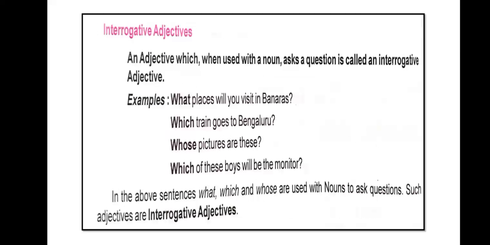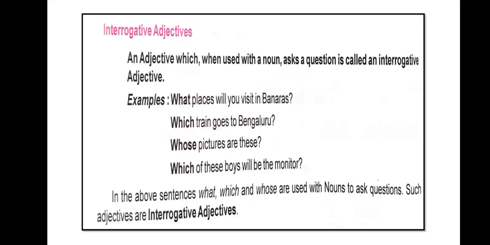Interrogative adjectives. As you know, with interrogative we are asking questions. An adjective which, when used with a noun, asks a question is called an interrogative adjective. For example: What places will you visit in Banaras? Which train goes to Bangalore?